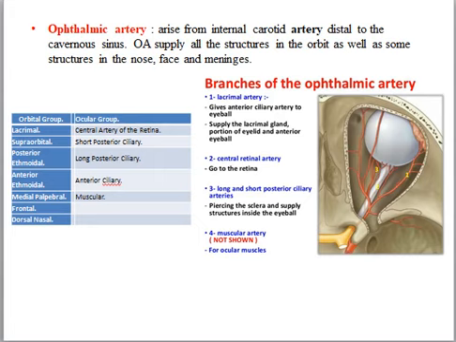Another appears on the cheek through the zygomatico-facial foramen and anastomoses with the transverse facial artery. A recurrent branch passes backward through the lateral part of the superior orbital fissure to the dura mater and anastomoses with the branches of the middle meningeal.